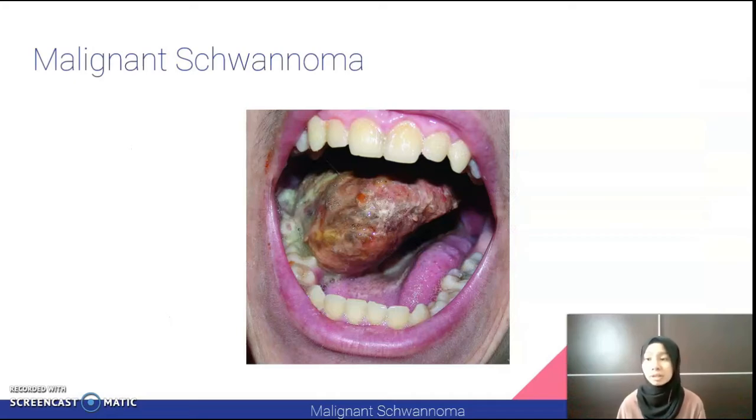Now moving on to malignant schwannoma, it is also known as malignant peripheral nerve sheath tumor or neurofibrosarcoma. Nearly half the cases of malignant schwannoma occur in patients with neurofibromatosis type 1. It is most commonly seen in young adults, and the tumor is an enlarging mass that sometimes exhibits rapid growth. It is associated with pain or a nerve deficit. Oral tumors may occur anywhere, but the most common sites are the mandible, lips, and buccal mucosa.